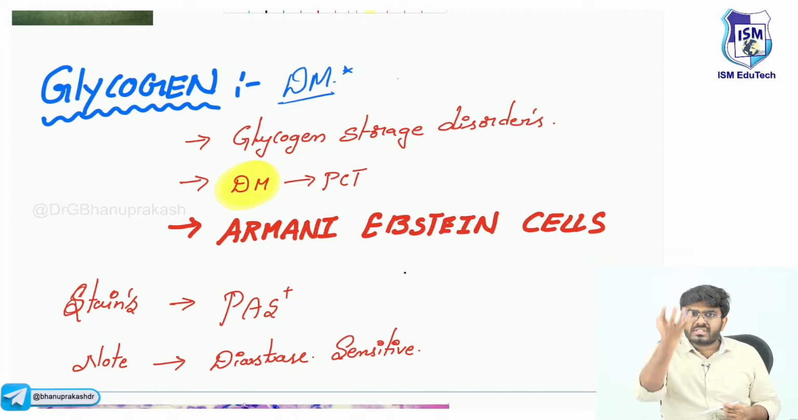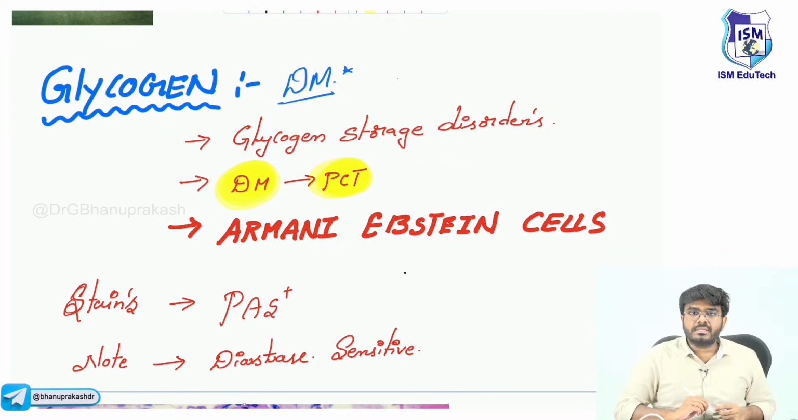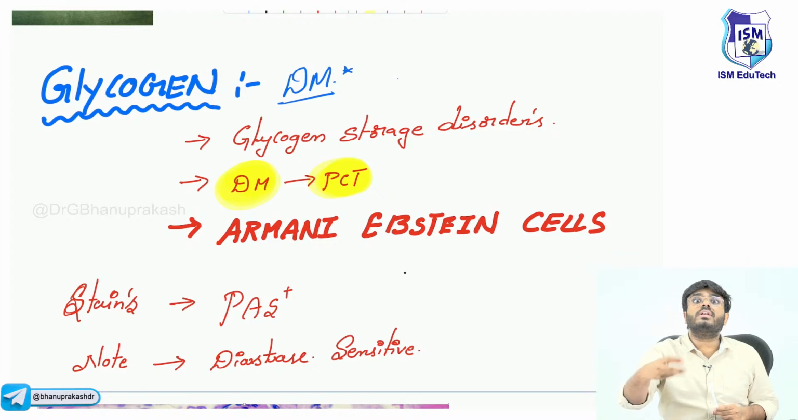More and more glucose is getting filtered into the nephrons. Now this glucose will be reabsorbed in the proximal convoluted tubules. In diabetes mellitus, more and more glucose is filtered into the nephrons, and this glucose is reabsorbed by the proximal convoluted tubular epithelial cells. Now the PCT epithelial cells are storing the glucose, converting the glucose into glycogen,